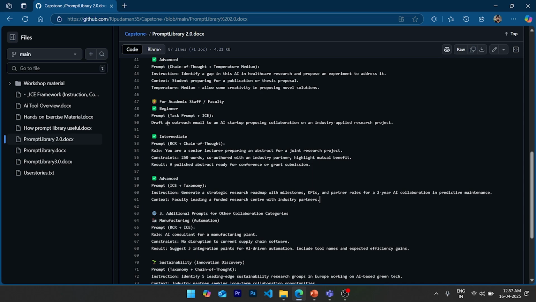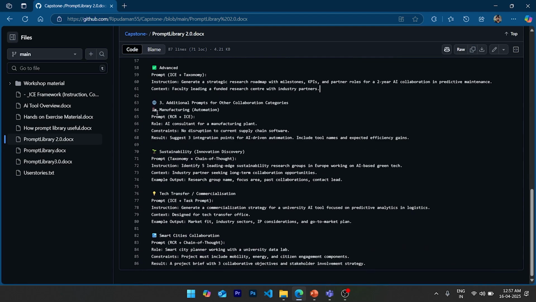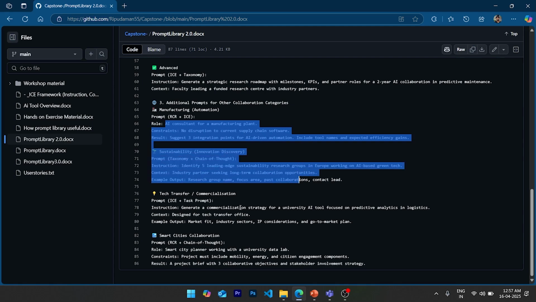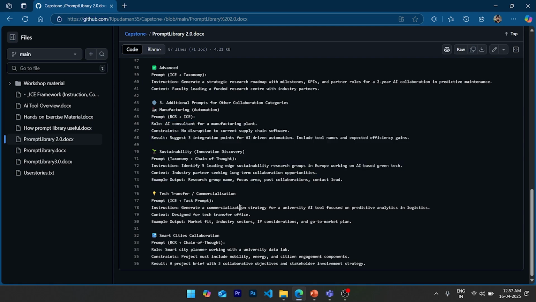Then there are additional resources. The user who is going to use these prompt libraries does not need to understand what RCR and ICE are. They just need to clarify how this technique is used, like how much information I need to give in the prompt and what expected outcome I am asking for.